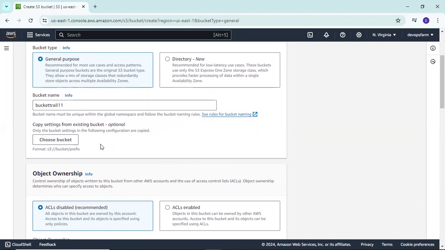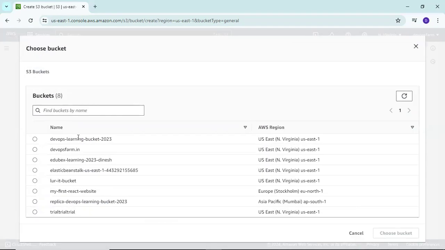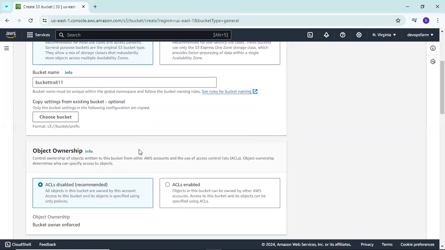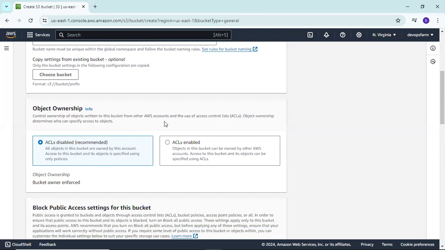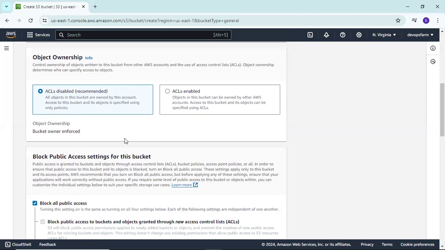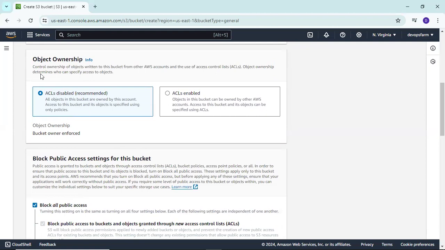First we can create our S3 bucket. After that, or even before that, we are also able to upload a file or folder here. If you want to upload a particular directory, you can select it from here. Otherwise, first create your S3 bucket, and after that you will be able to upload your files and folders, your data.